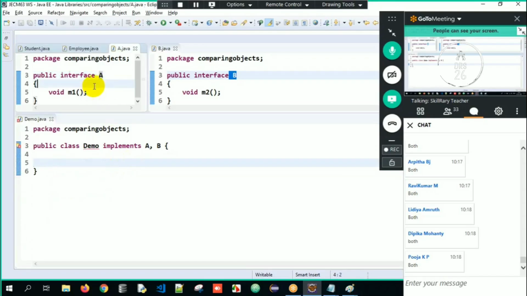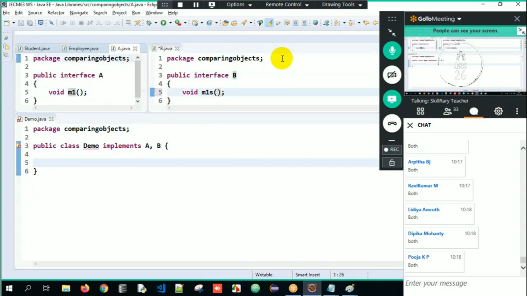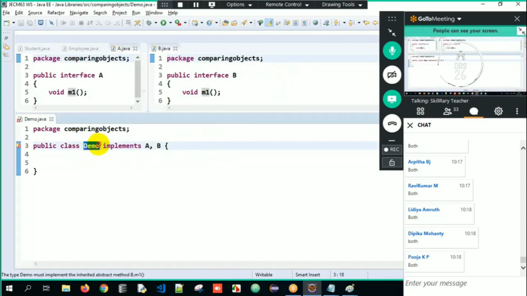So now I will have an interface A with the method M1. I will have interface B with the method M1 here. So we have two interfaces, that is A and B, and the respective methods are M1. Now when a class is implementing A and B, how many times should I override? Only once or twice? Should I override M1 method once or M1 method twice?